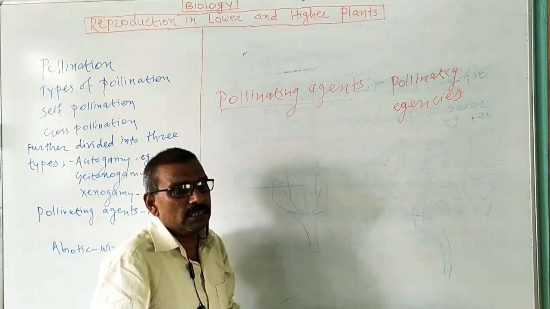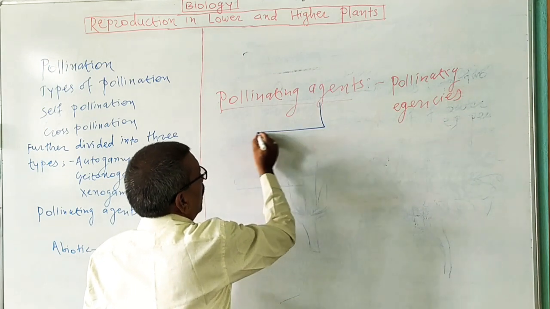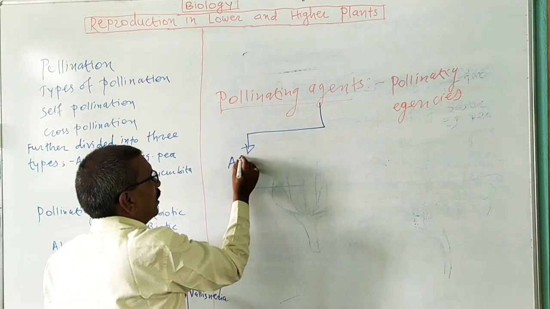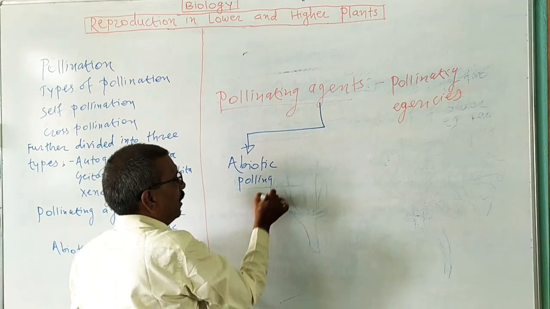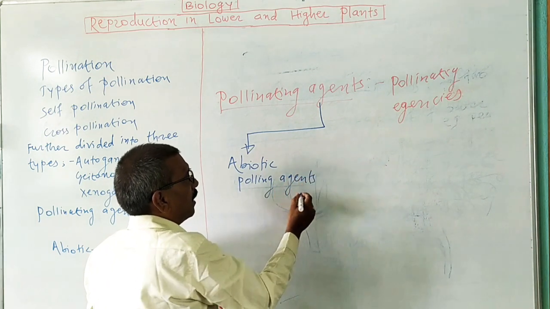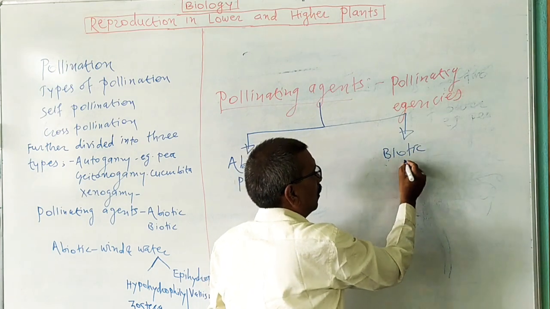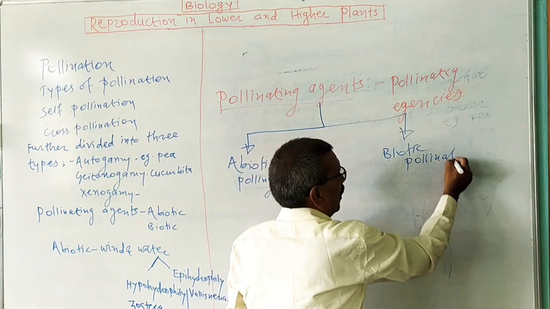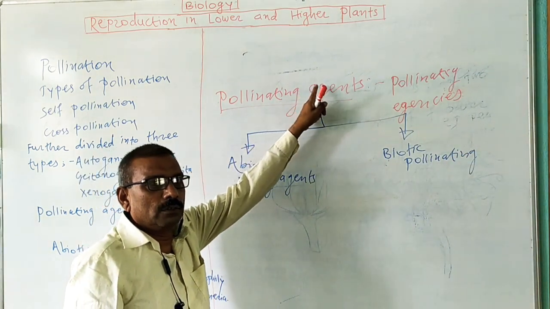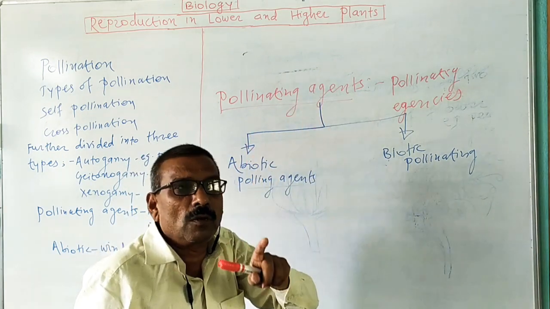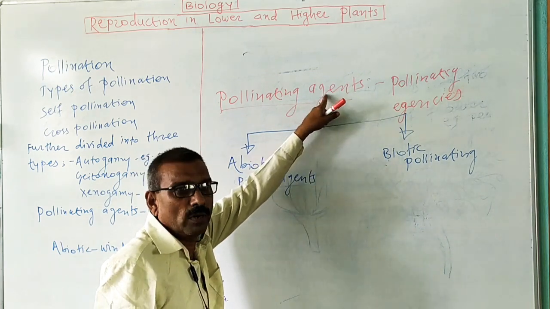But pollinating agents are of two types. These pollinating agents are known as abiotic pollinating agents, and the second one is biotic pollinating agents. Are you getting this? What is meant by pollinating agencies or agents? The agencies which carry out the necessary transfer of pollen grain from one plant body to another plant body are known as pollinating agents.